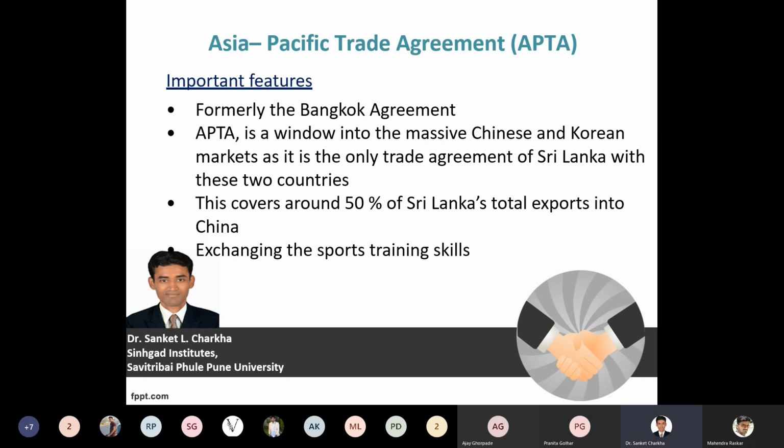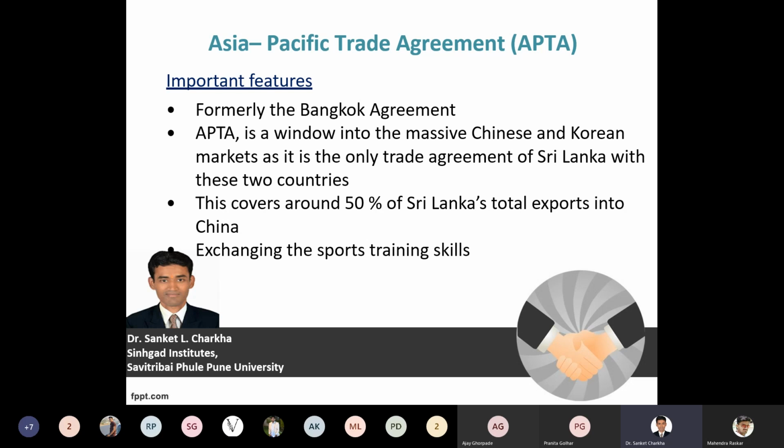With respect to APTA, that is Asia Pacific Trade Agreement, it specifically focuses on the Bangkok terms and conditions. It was signed in Bangkok, and formerly it was known as the Bangkok Agreement because it was signed there. Now APTA is a wide window which focuses on Chinese and Korean markets, and it provides a certain platform in the China and Pacific region. So India, Sri Lanka, China, Russia, Bangladesh, Nepal, Bhutan, and so on are all member nation countries, and APTA is specifically designed for importing or exporting massive goods and services with respect to the opportunities or market availability in China and Korea. So this covers around 50% of Sri Lanka's total exports into China.